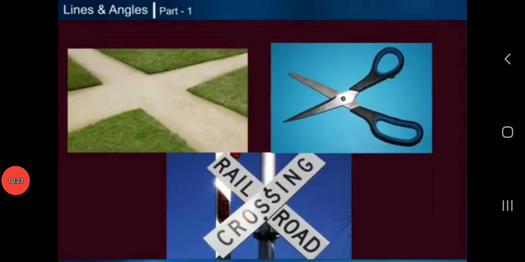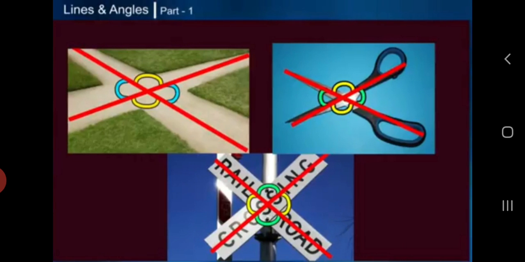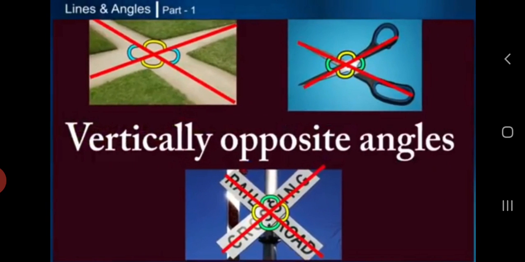Now see the picture. Here, when two lines intersect, four angles are formed. The pair of angles which lie on opposite sides of the point of intersection are called vertically opposite angles.